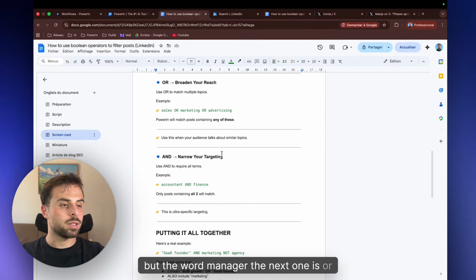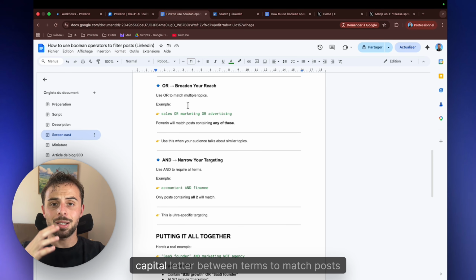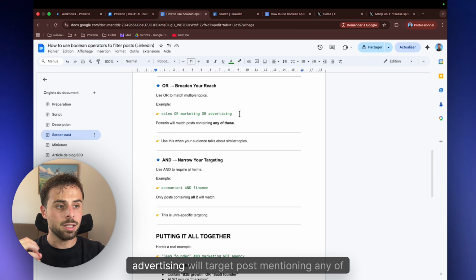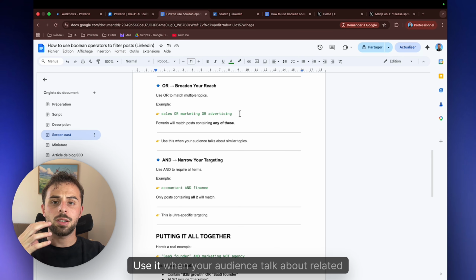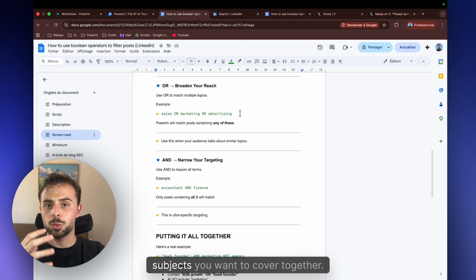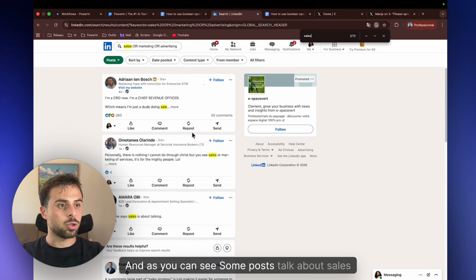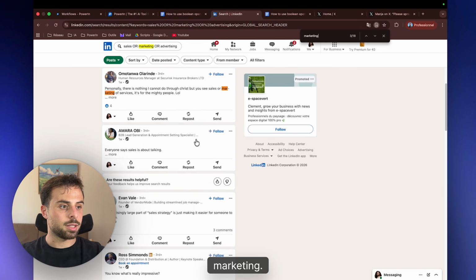The next one is OR. It's helpful to broaden your search. Type OR in capital letters between terms to match posts containing either one. Sales OR marketing OR advertising will target posts mentioning any of those three topics. Use it when your audience talks about related subjects you want to cover together. And as you can see, some posts talk about sales and some talk about marketing.